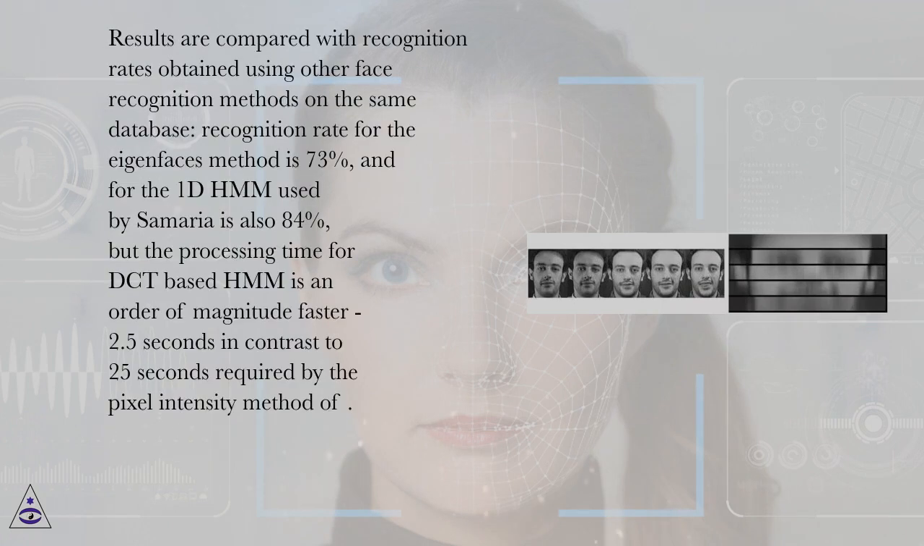Results are compared with recognition rates obtained using other face recognition methods on the same database. Recognition rate for the eigenfaces method is 73%, and for the 1D HMM used by Samaria is also 84%, but the processing time for DCT-based HMM is an order of magnitude faster, 2.5 seconds in contrast to 25 seconds required by the pixel intensity method of Samaria.